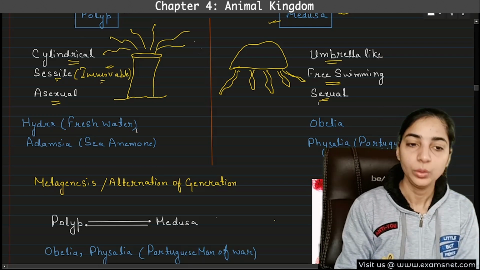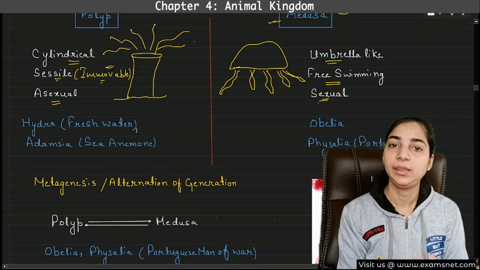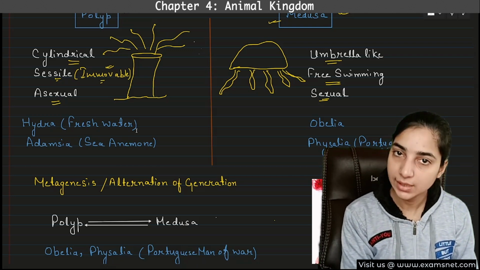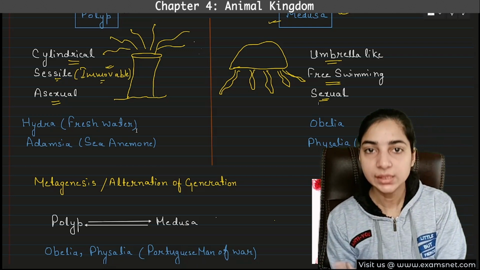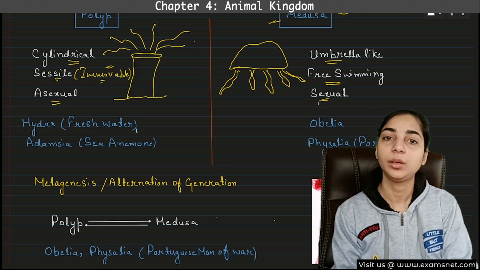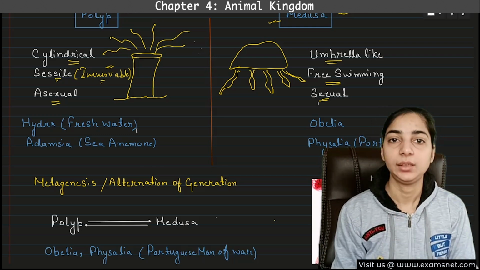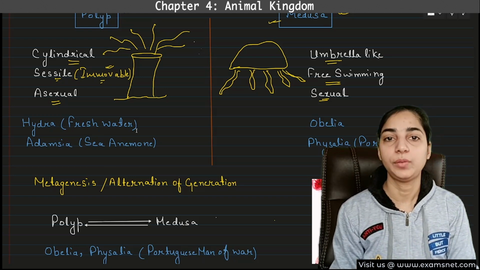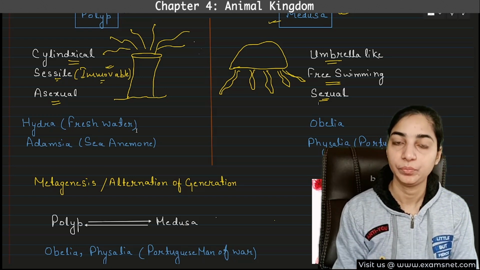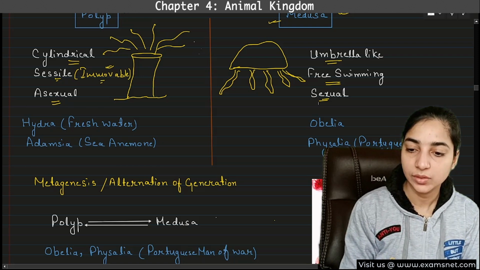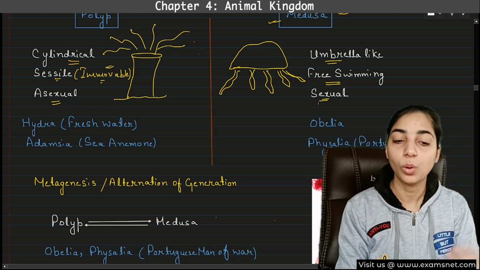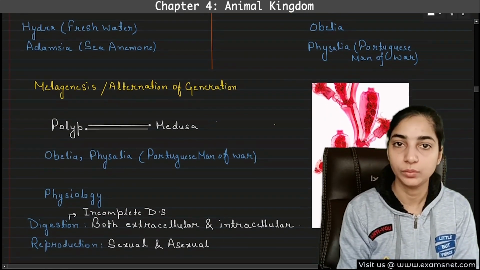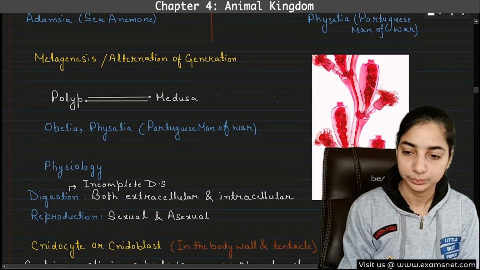Okay. Now, so we saw that some coelentrates are asexual forms. That means some coelentrates will undergo only asexual reproduction, whereas some other coelentrates known as the medusa form will undergo sexual mode of reproduction. And there are some exceptional coelentrates which will undergo both types of reproduction, sexual and asexual both. Okay, and this characteristic is known as metagenesis or alternation of generation, and this is the most important characteristic of the coelentrates. Okay, very important.